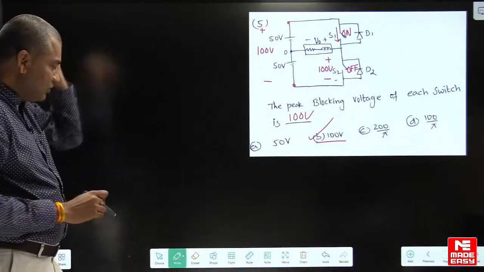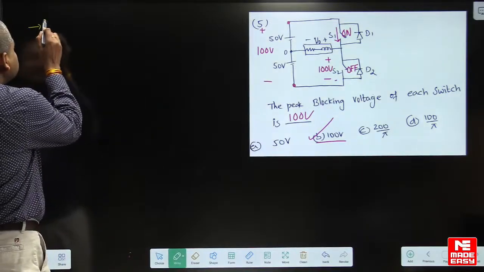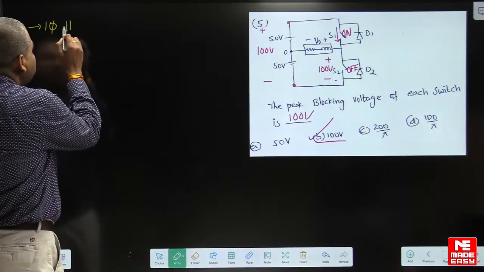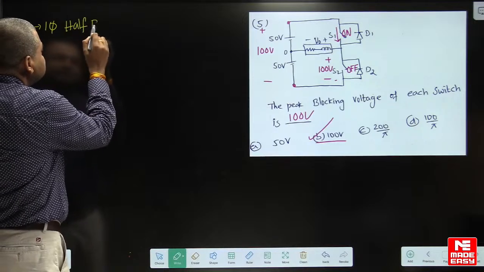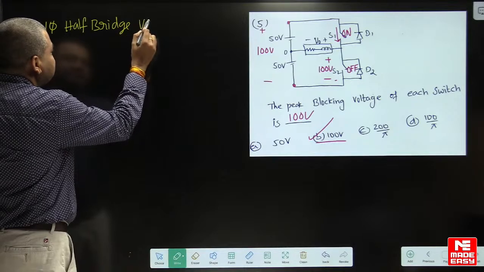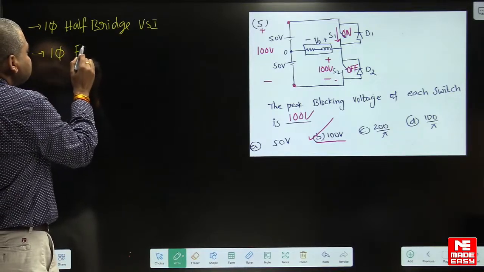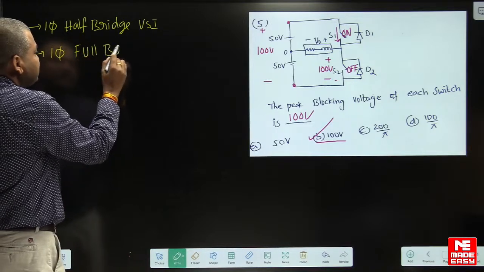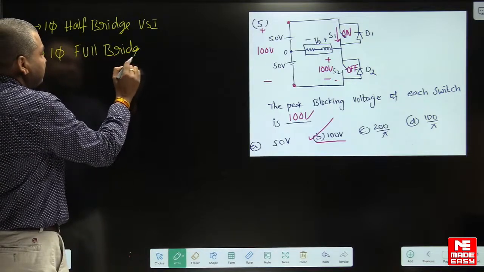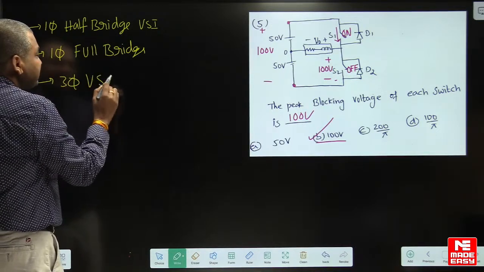So look here, all of you, whether it is a single phase half bridge inverter, or a single phase full bridge inverter, or a 3-phase VSI.